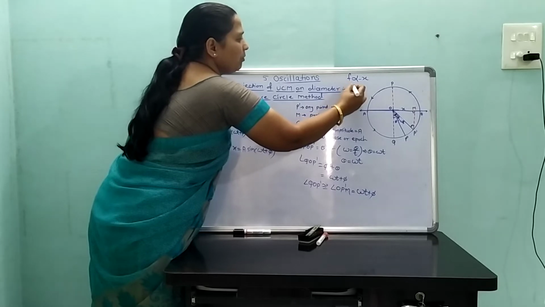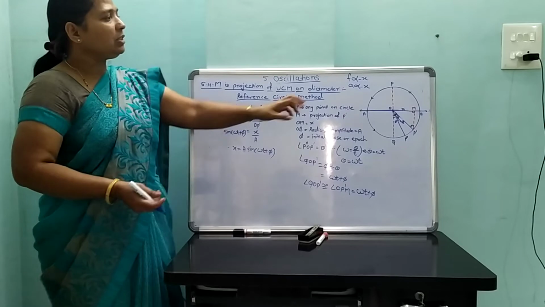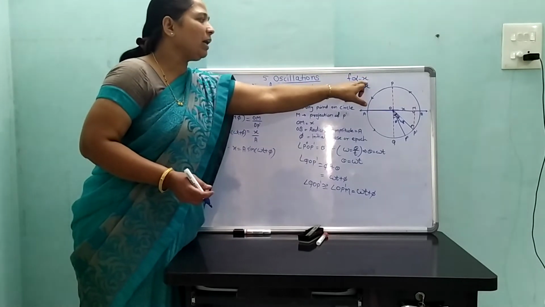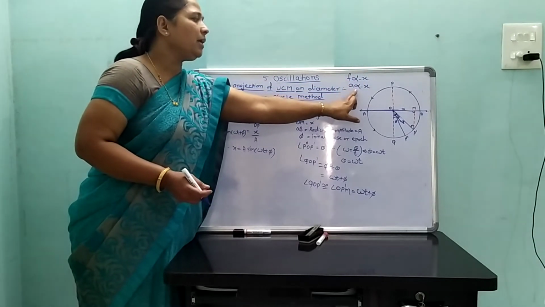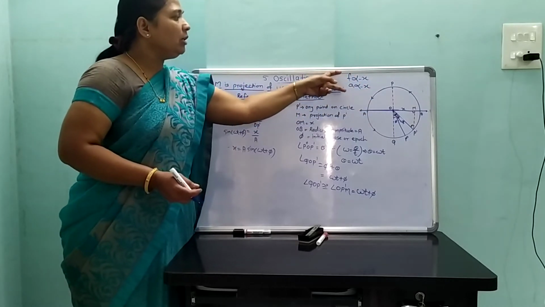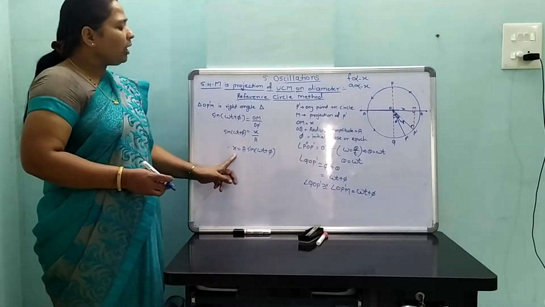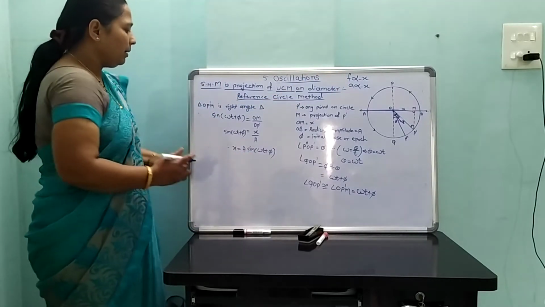M is constant, therefore acceleration is directly proportional to minus x. Either of these conditions, F directly proportional to minus x or acceleration directly proportional to minus x, is the condition for SHM. Hence, x is equal to a sine of omega t plus phi.